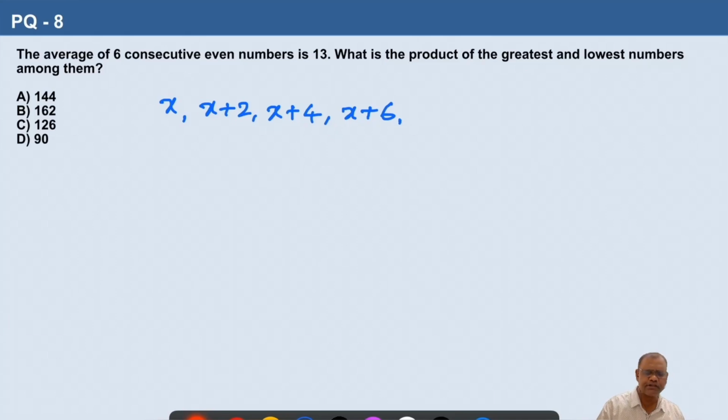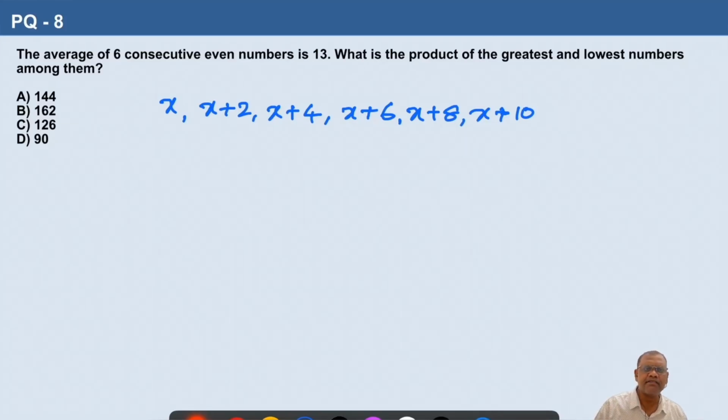So consecutive even numbers, the difference is 2 always. So we have 6 consecutive even numbers, x plus 8 and x plus 10. So we have assumed the consecutive even numbers as x, x plus 2, x plus 4, x plus 6, x plus 8 and x plus 10.